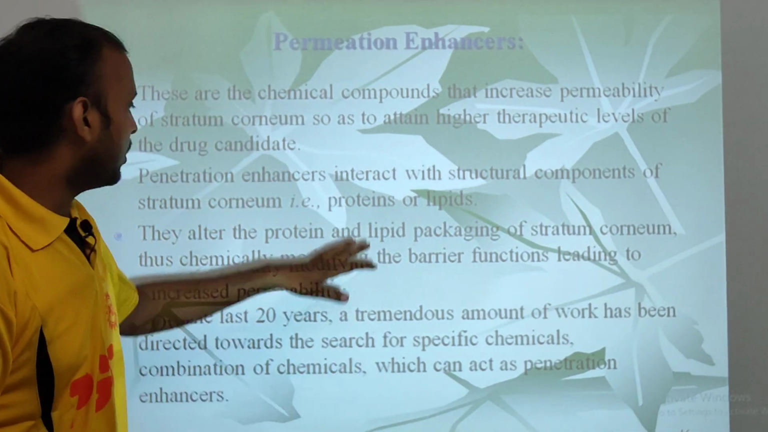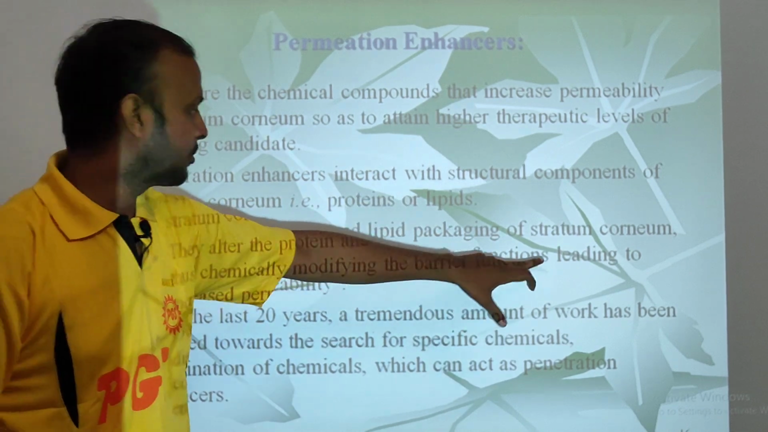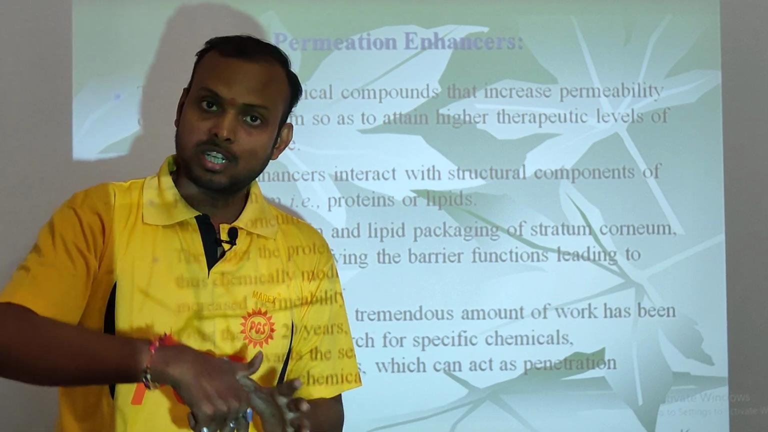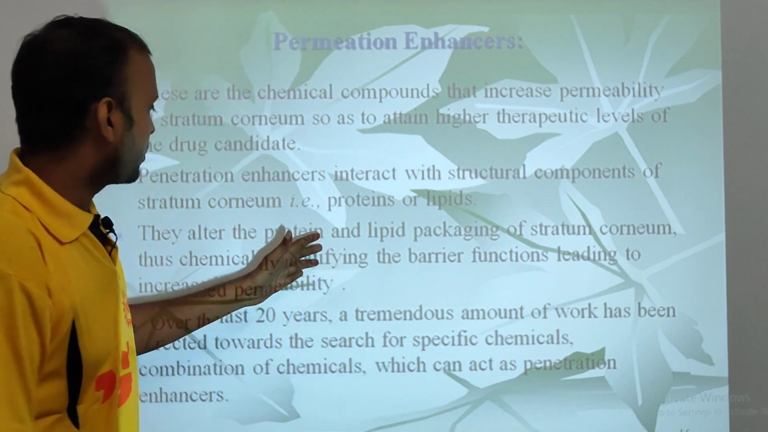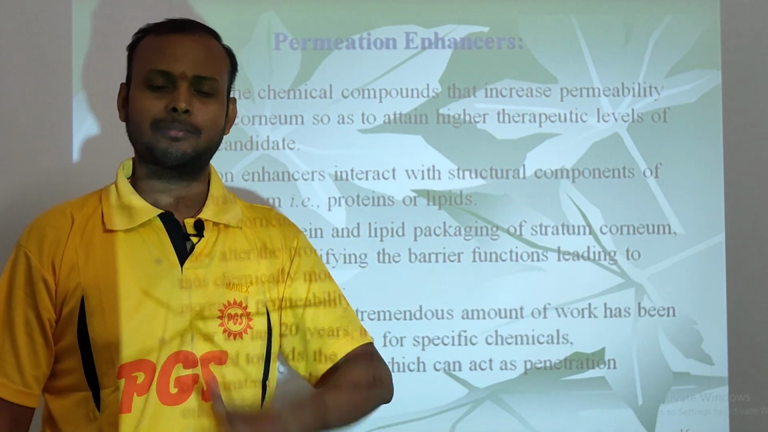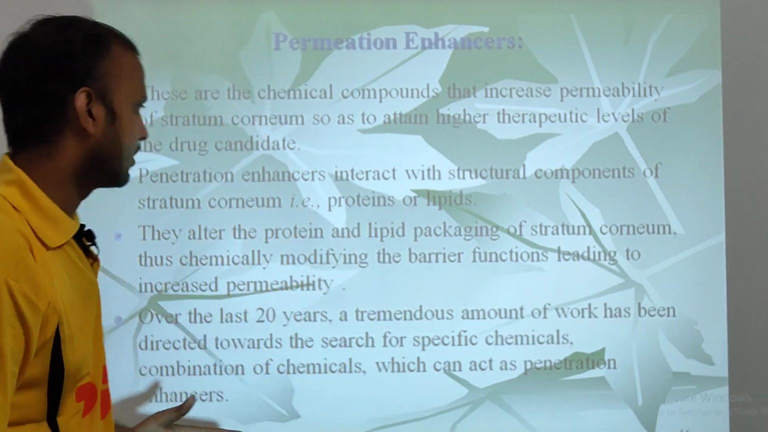Because of the alteration of these components, that is protein and lipids, the permeability of the stratum corneum increases and the drug will permeate through the stratum corneum to the different layers of the skin, that is epidermis, dermis, subcutaneous fat, sweat gland, and ultimately it reaches the systemic circulation.